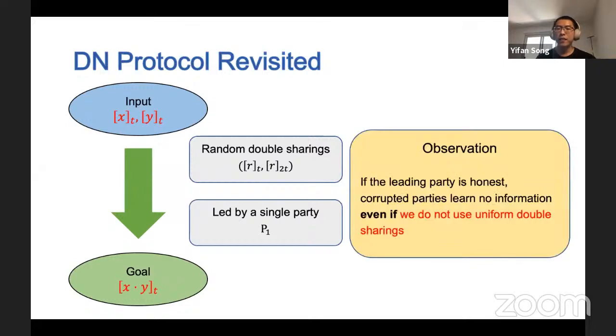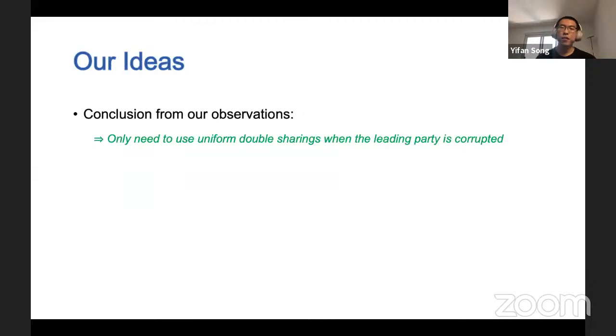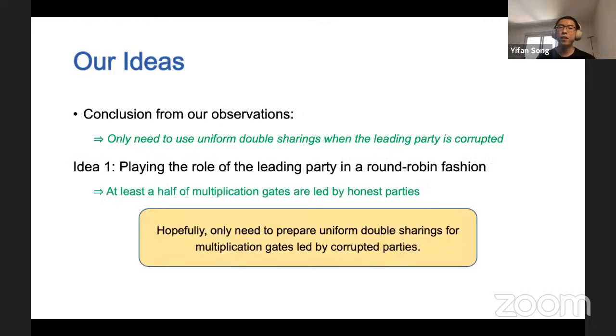We observe that if the leading party is honest, then corrupted parties do not learn any information, even if we do not use uniform double sharings. Therefore, uniform double sharings are only needed when the leading party is corrupted. Our first idea is to play the role of the leading party in a round-robin fashion. In this way, at least half of the multiplication gates are led by honest parties. Hopefully, we only need to prepare the uniform double sharings for multiplication gates led by corrupted parties.